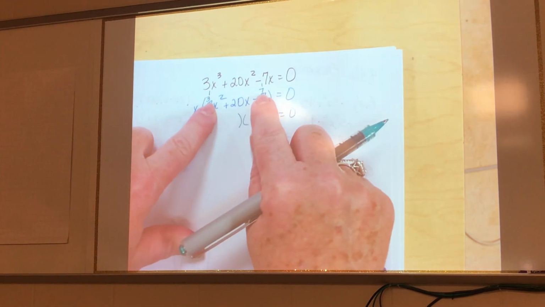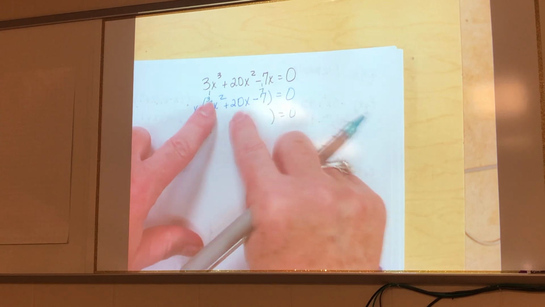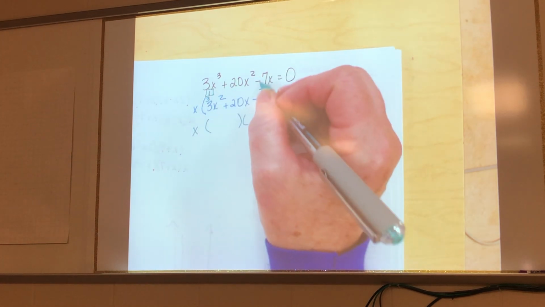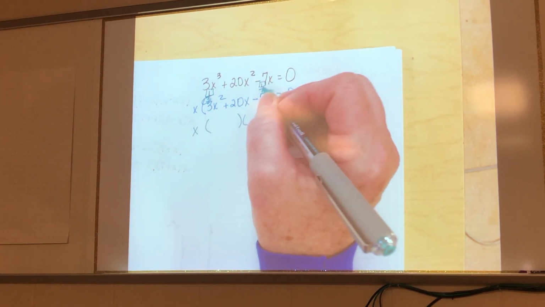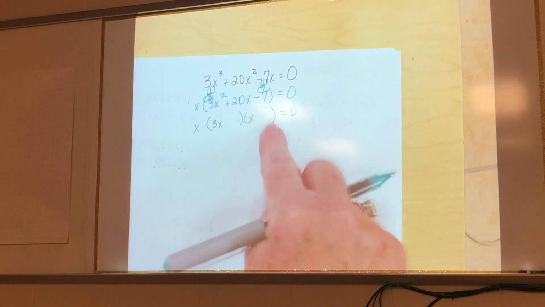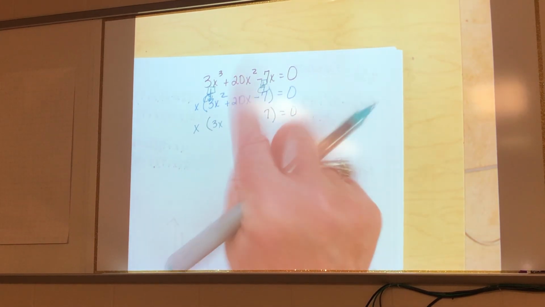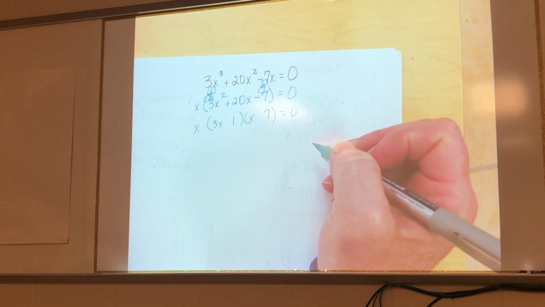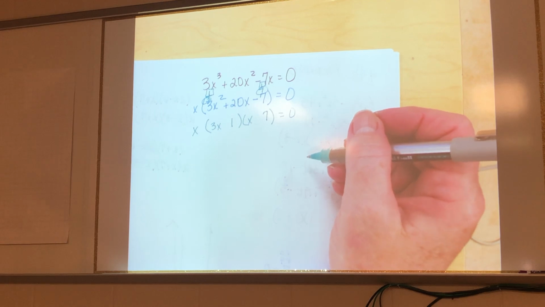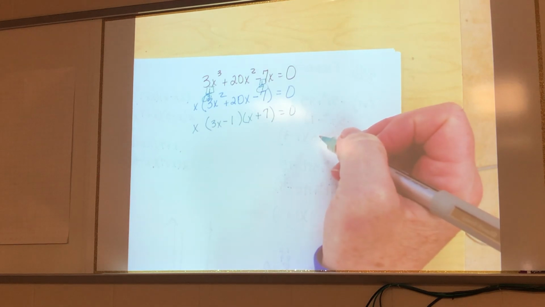1 and 21. Do they subtract to be 20? Okay, so that's what I want. That means I want my 1 to go with my 1 and my 3 to go with my 7. So I'm going to go 3x and x. 3 goes with 7, so 7 needs to be outside. 1 goes with 1, so my 1s have to be inside. Now what kind of 20x do I want? A positive. So where's the plus sign need to be? Yeah, on the right with my 7. And my minus signs have to go here.